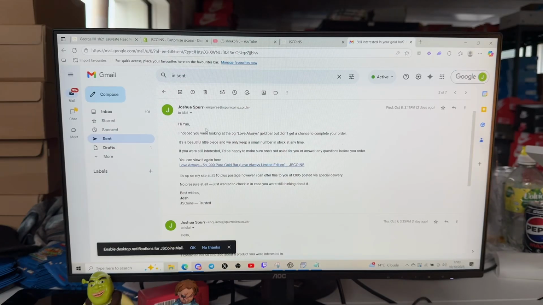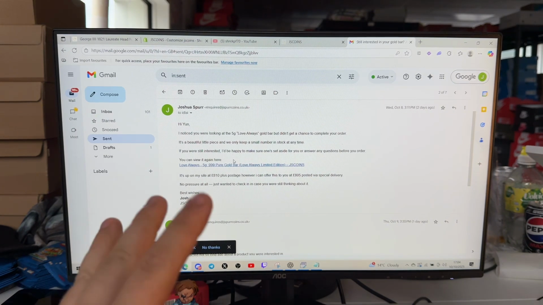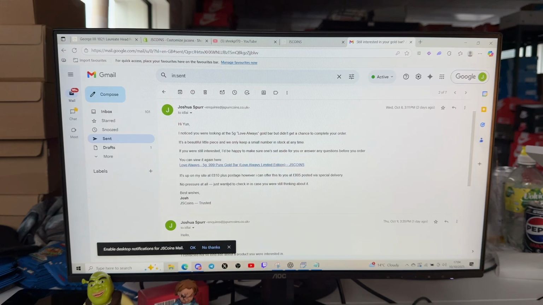So I sent an email out to this customer saying, "Hi Yun, I noticed you were looking at the 5 gram Love Always gold bar but didn't get a chance to complete your order. It's a beautiful little piece and we only keep a small number in stock at any time. If you were still interested, I'd be happy to make sure one is set aside for you or answer any questions before you order. You can view it again here." I also sent him the product link, which is really good, to hopefully incline him to buy the product. Unfortunately, he didn't, as you'll see in a moment.